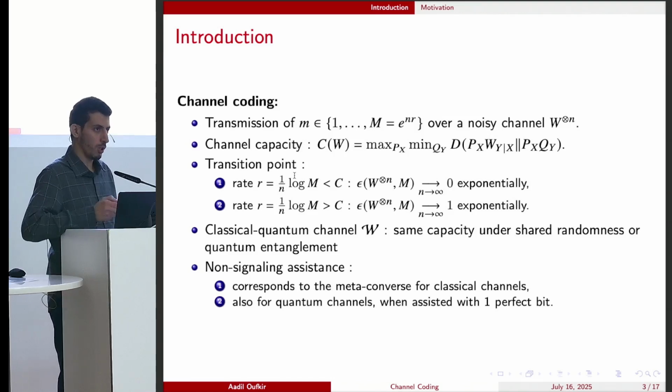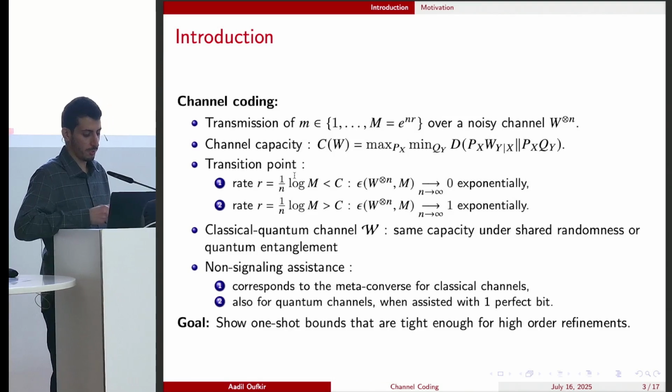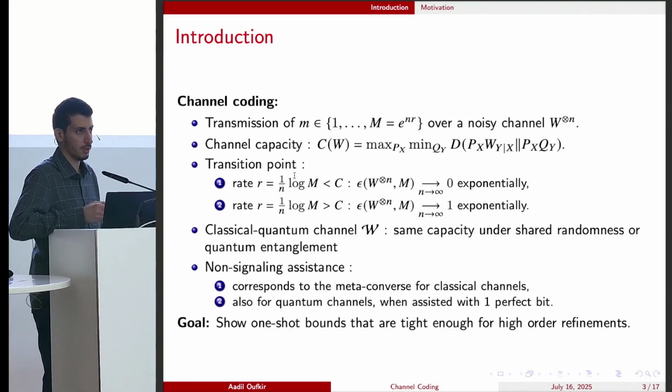So in this work, we want to study the relationships between these forms of assistance and then explore their implications in terms of high-order refinements. In other words, we want to show one-shot bounds that are tight enough for high-order refinements in terms of error and strong converse exponents.